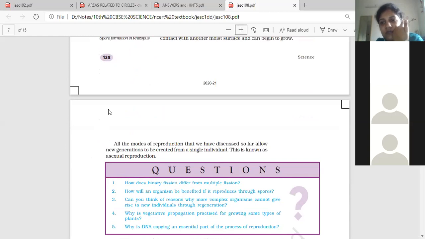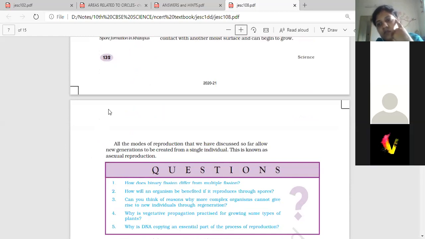First one is fission, so it is binary fission and multiple fission. The second one, fragmentation. Third one is budding. Fourth one is regeneration. Fifth one is vegetative propagation. And the sixth one is spore formation.